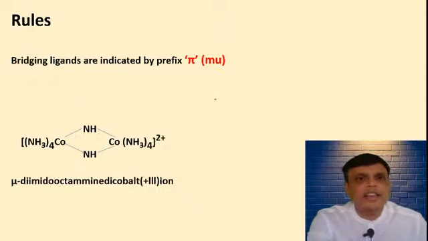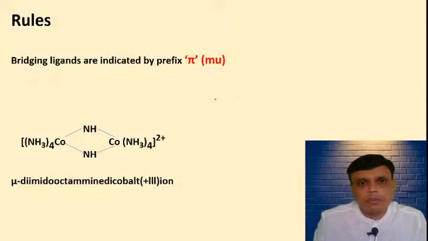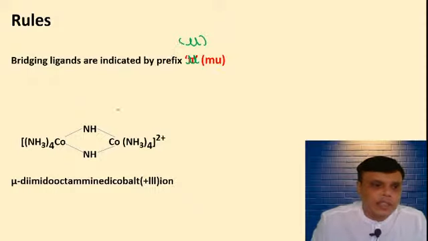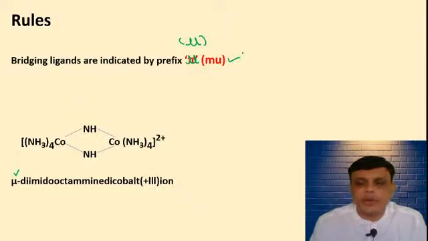Bridging ligands are indicated by the prefix mu. This is not mu actually, mu is like this. Here I have shown. The bridging ligands are indicated by the prefix mu. This is the only one rule you have to remember.